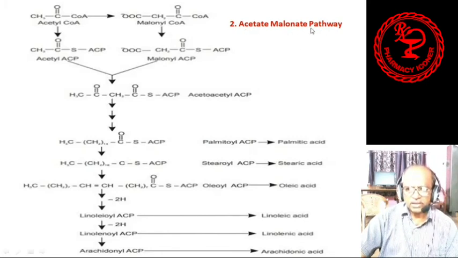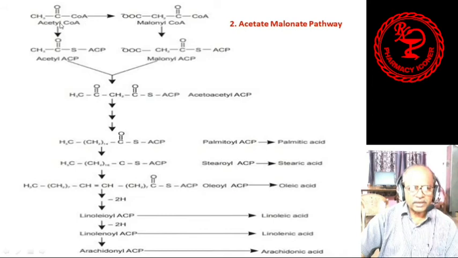By this acetate malonate pathway, many fatty acids and polyketides are formed. Here also the starting material is acetyl coenzyme A. From acetyl coenzyme A, malonyl coenzyme A is produced.